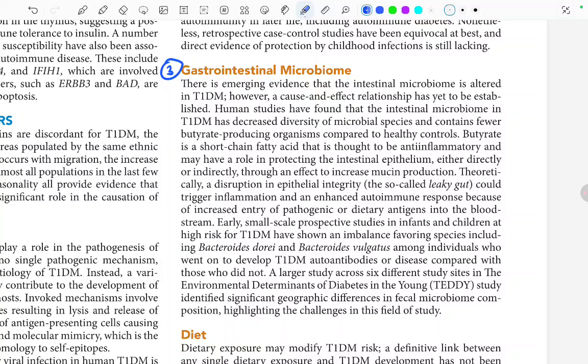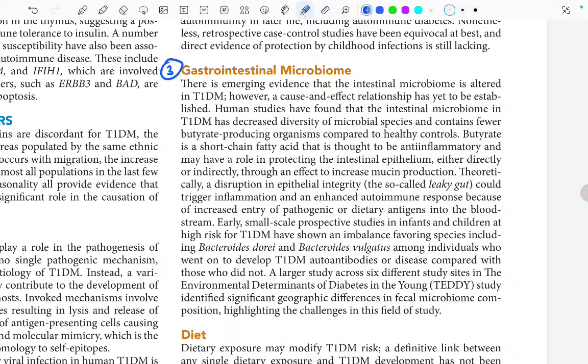Early small-scale prospective studies in infants and children at high risk of type 1 diabetes mellitus have shown an imbalance favoring species including Bacteroides dorei and Bacteroides vulgatus among the individuals who went on to develop type 1 diabetes mellitus autoantibodies or disease compared with those who did not.